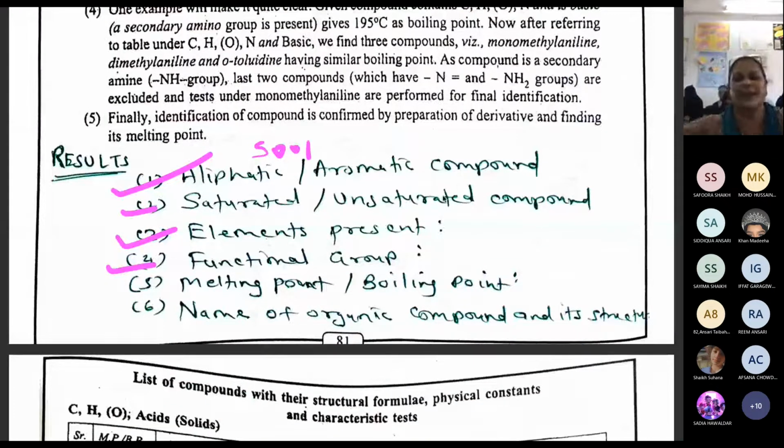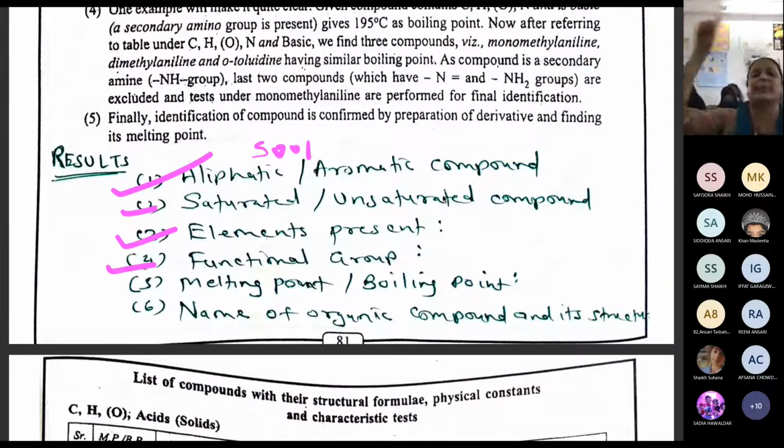All the online students and offline students, I want you to copy this. Everybody take out your notebook and write. The final result, I want all of you to write in this manner. First result, online and offline students, you are going to copy this particular 1, 2, 3, 4, 5, 6. Yes, 6 result points I want.